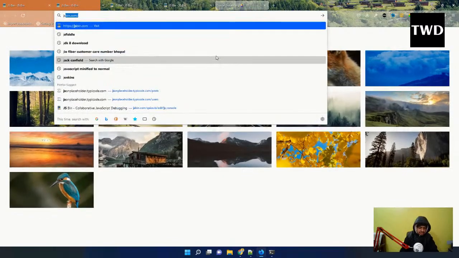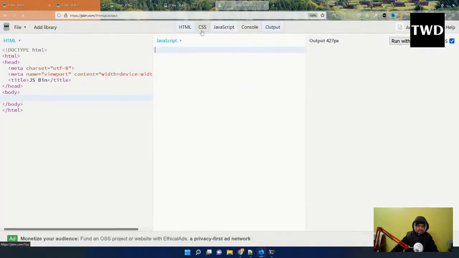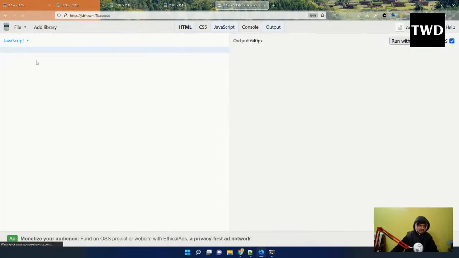Okay, so I'll do JSPin, with JavaScript and output, and I'm going to do async await fetch.